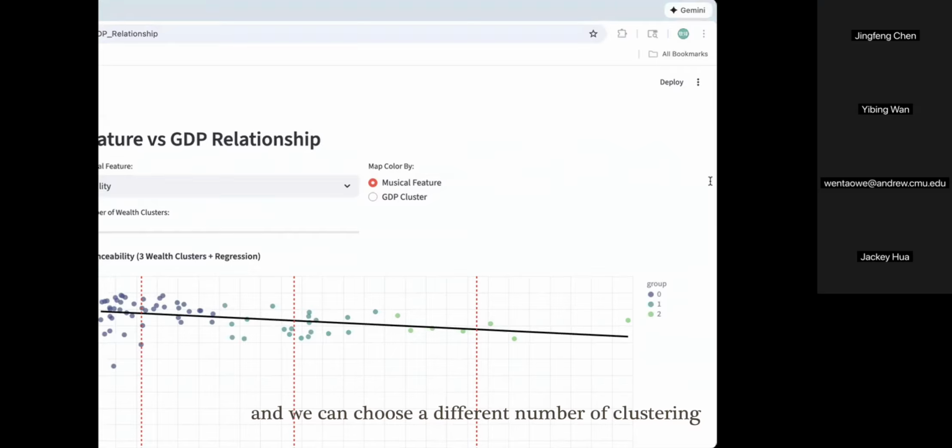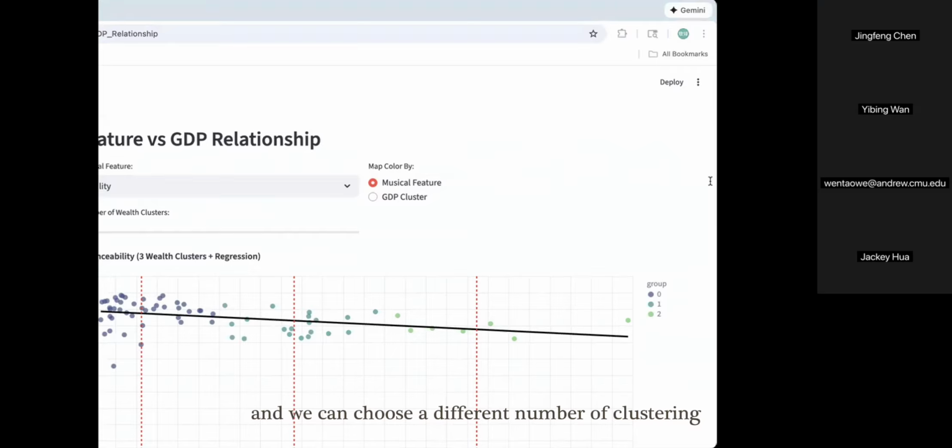You can either select a single country. For example, we choose Argentina, and we can see the distribution for all the music features. We can also choose two countries, for example, Australia and Argentina, and we can see how the distribution changes. We also have similarity scores between two distributions.